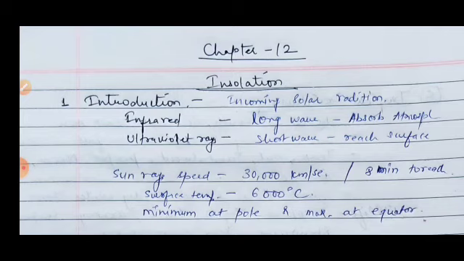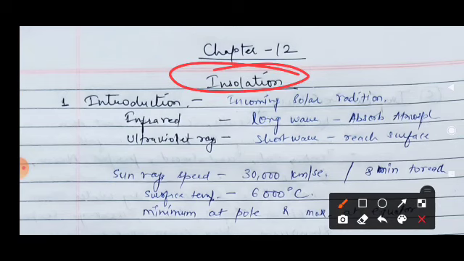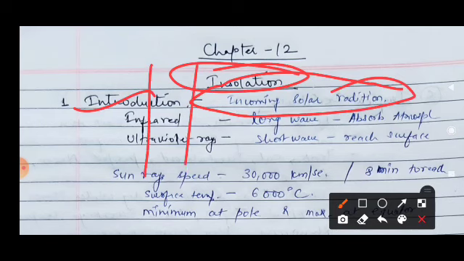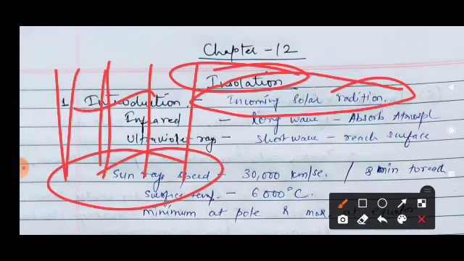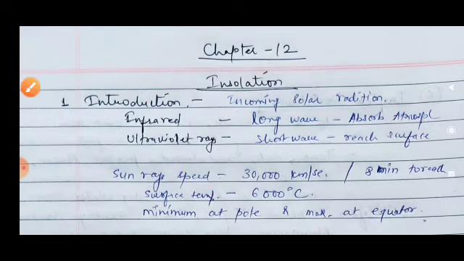So today I am going to start a new chapter, which is chapter number 12, Insolation. What does insolation mean? Insolation is a simple thing: it is the incoming solar radiation. It means the rays coming from the sun in the form of solar radiation. It is called insolation, or the incoming of sun rays. Okay, and we know that very well.